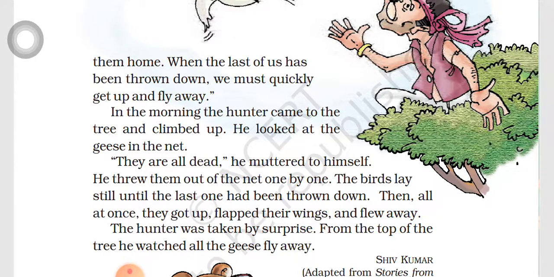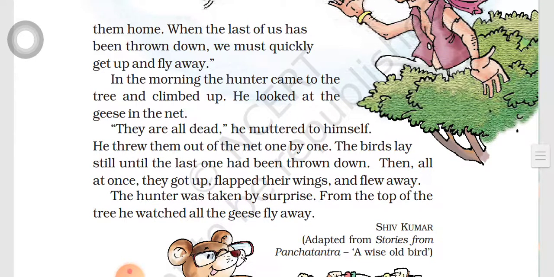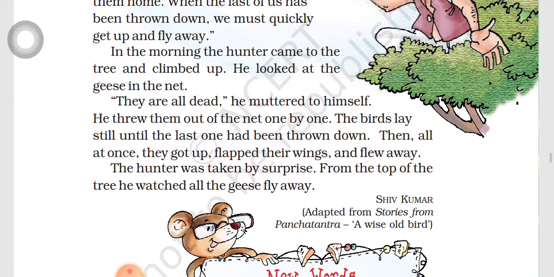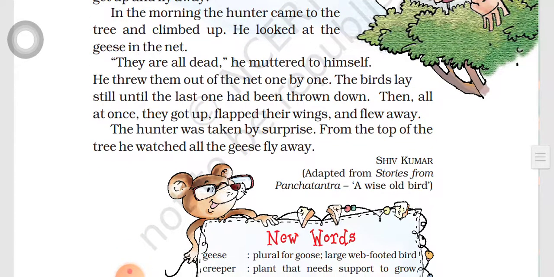In the morning, the hunter came to the tree and climbed up. He looked at the geese in the net. They all are dead, he muttered to himself. Muttered means murmuring. He threw them out of the net one by one. The birds lay still until the last one had been thrown down. Then all at once they got up, flapped their wings and flew away.